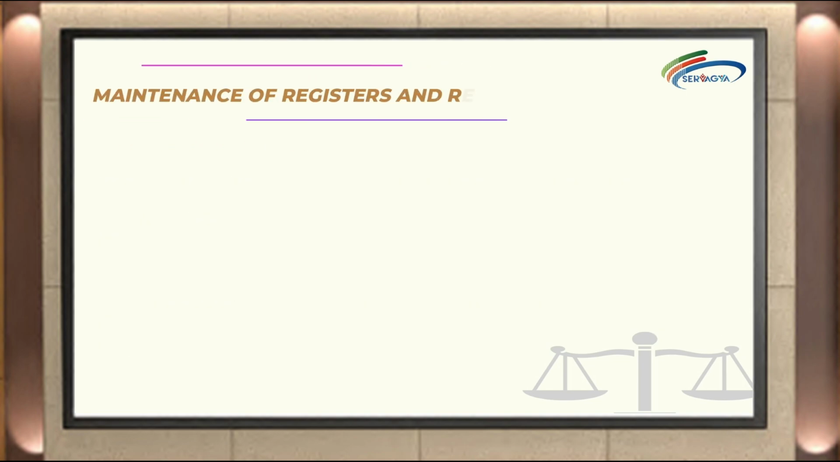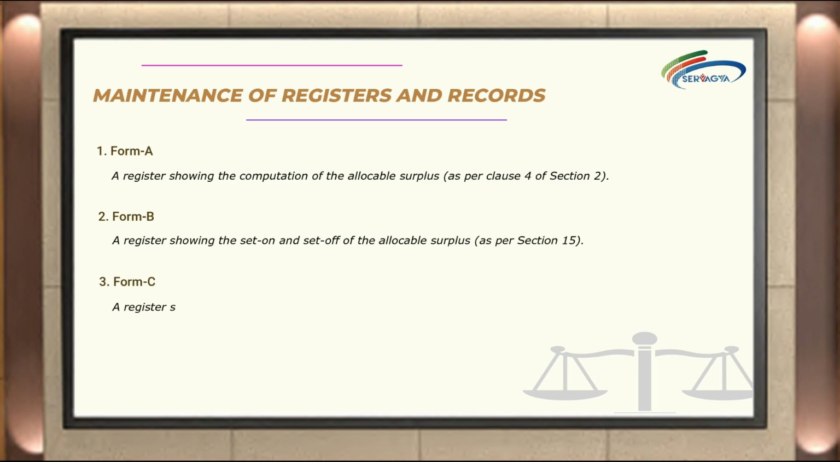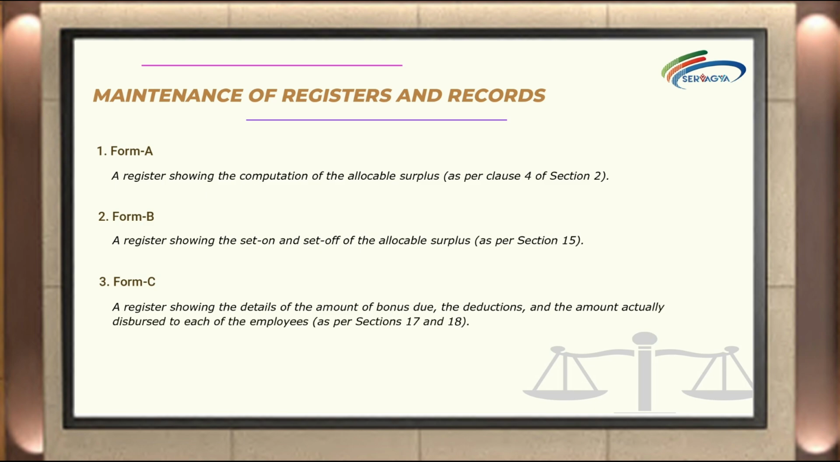Maintenance of registers and records. To ensure compliance with the Bonus Act, the following registers must be maintained. Form A: a register showing the computation of the allocable surplus, as per Clause 4 of Section 2. Form B: a register showing the set-on and set-off of the allocable surplus, as per Section 15. Form C: a register showing the details of the amount of bonus due, the deductions, and the amount actually disbursed to each of the employees, as per Sections 17 and 18.